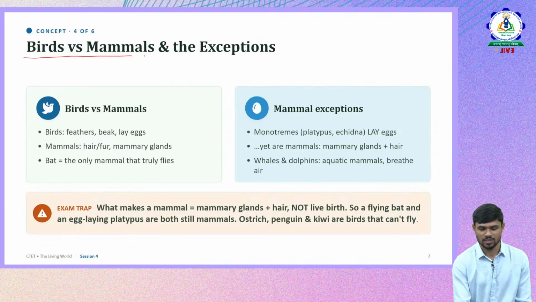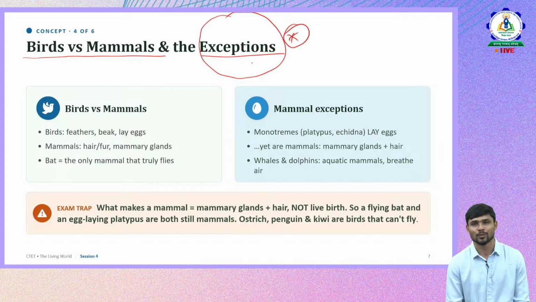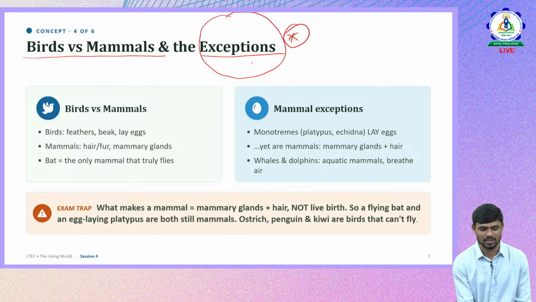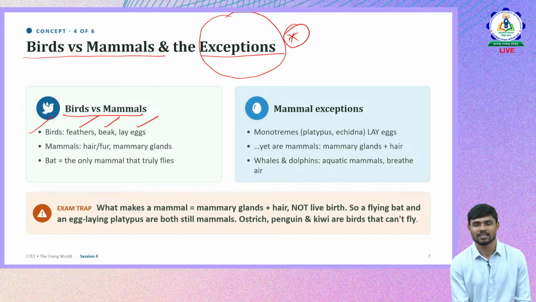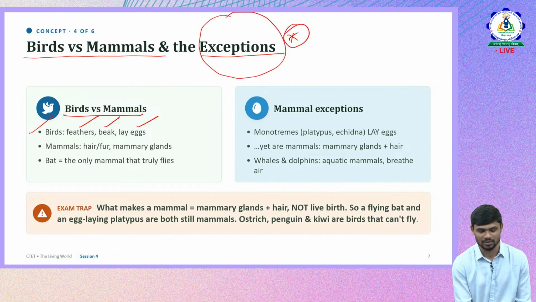Then birds versus mammals and exceptions. We said that exceptions are the ones which CTET is testing more in examinations. So first let us understand the difference between birds and mammals. Birds have feathers, they have a beak, and they lay eggs mostly. Okay, mostly. These are the characteristics of birds. So the definitive characters of birds are having feathers, having air sacs, and a beak. These three are the examples.